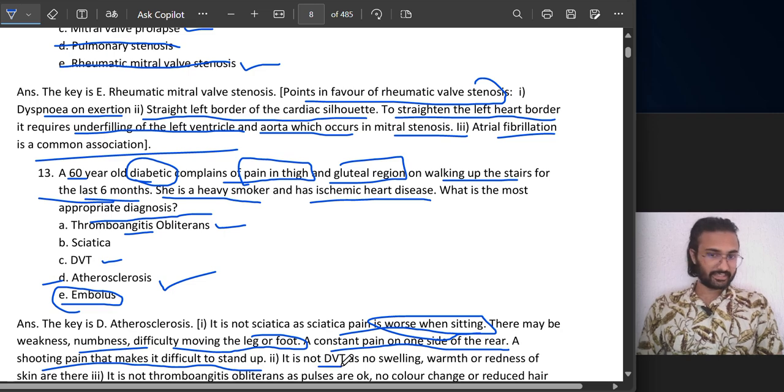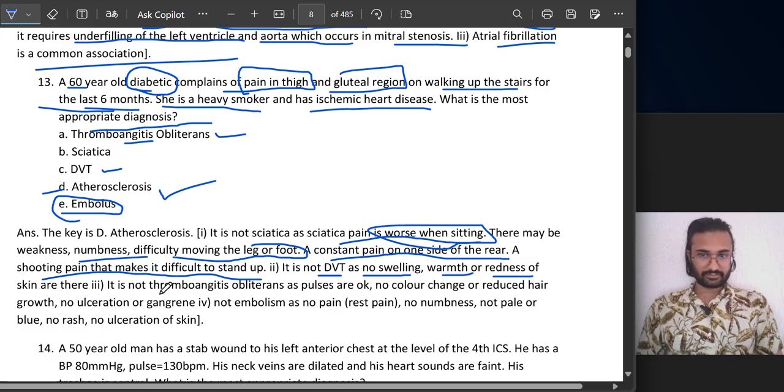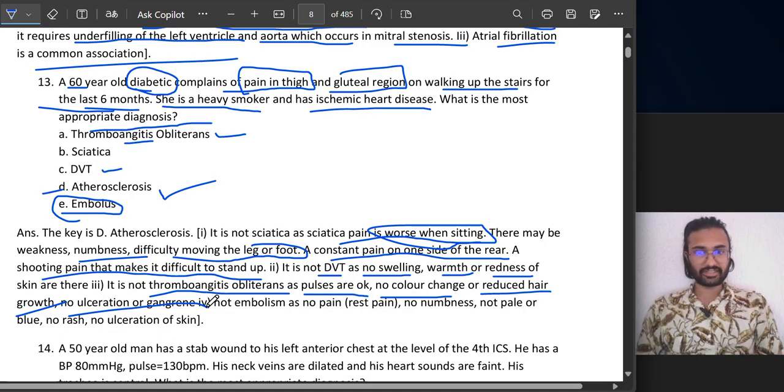Second, it is not DVT, deep venous thrombosis, as no swelling, warmth or redness, erythema, is present. It is not thromboangiitis obliterans, the first option, why? Because pulses are okay, no color change is seen, reduced hair growth is not seen, no ulceration or gangrene is seen, so it is not that kind of severe condition.